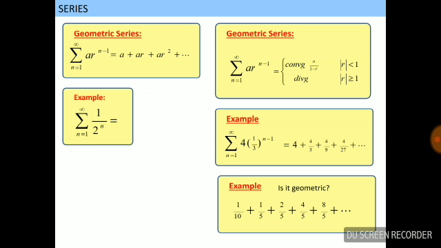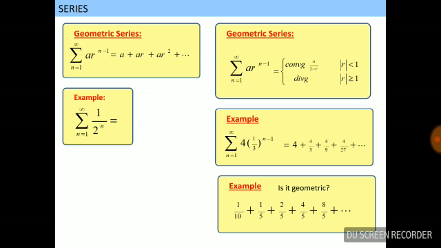It means if the common ratio of a series is between minus 1 and plus 1, then we can find the sum of the geometric series. If r is greater than or equal to 1, or r is equal to minus 1 or less than minus 1, then we cannot find the sum of the geometric series.